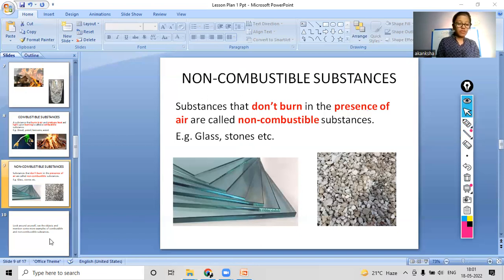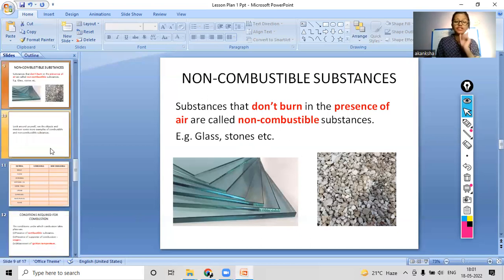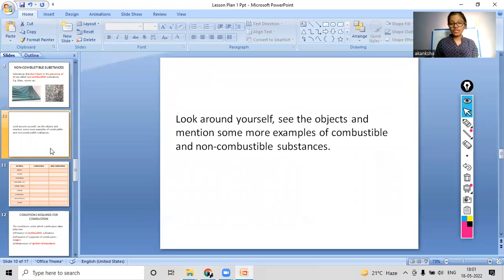Okay, so now coming to our next slide, which is a curiosity question again. Now you have to look around yourself and see the different objects and mention some examples of combustible and non-combustible substances.